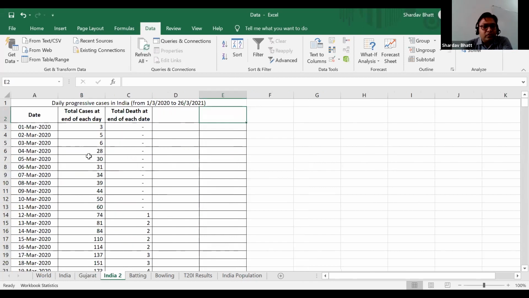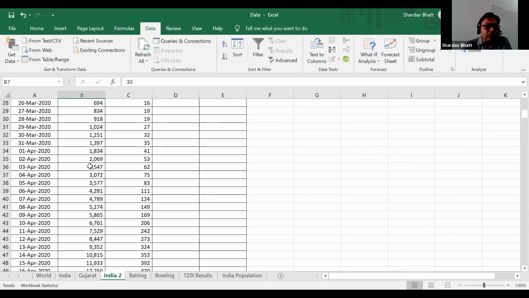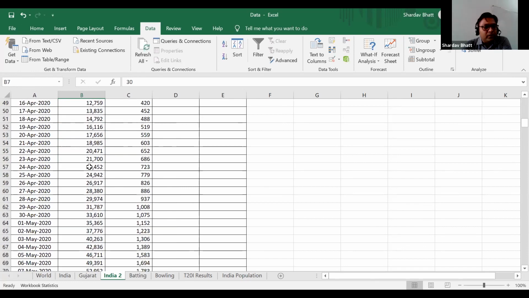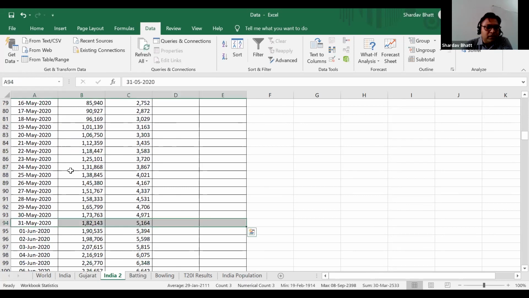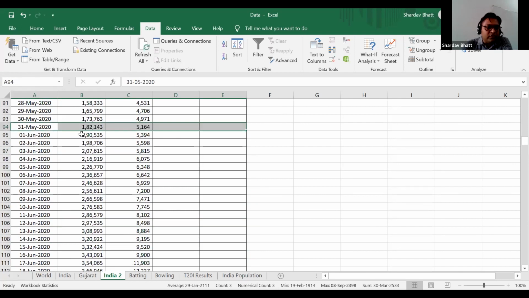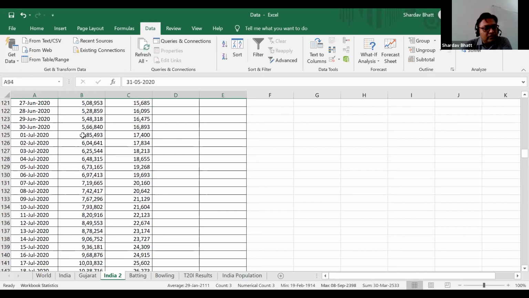And this is a very nice data set I have obtained. It is from 1st March 2020. One year ago, on 1st March, there were only 3 cases of COVID-19 in entire India. And then it became 5, 6, 28, 30, you see, and it just went on increasing. And this was a lockdown period. So in the lockdown period, everything was under control. You can see up to May, almost the lockdown was there. But then as the lockdown was lifted, it has increased a lot. You can see.